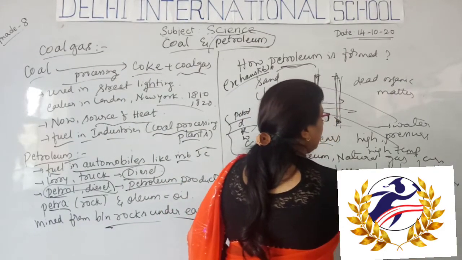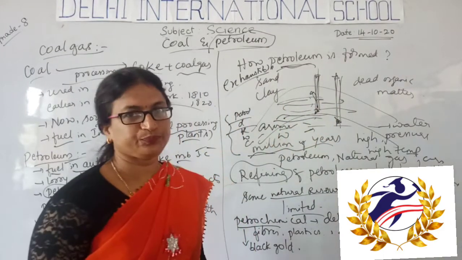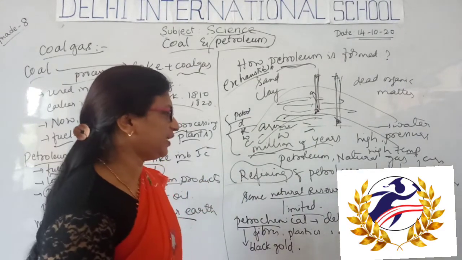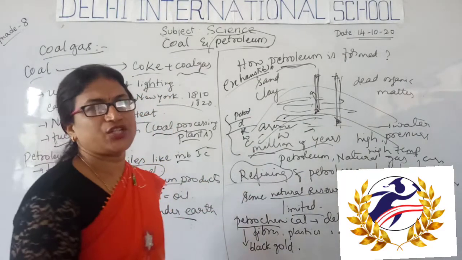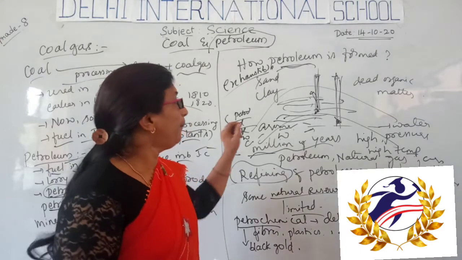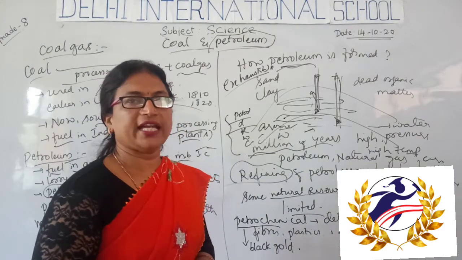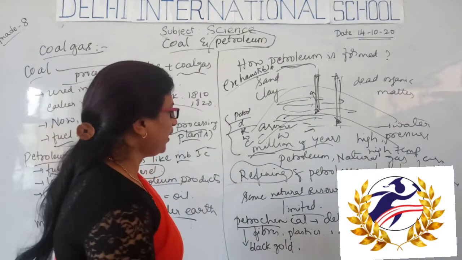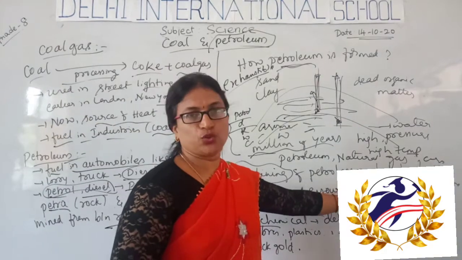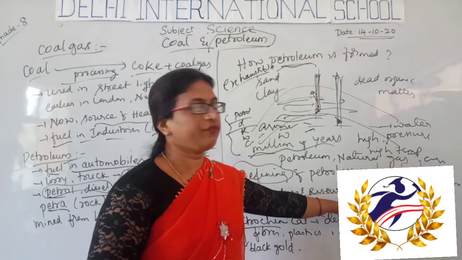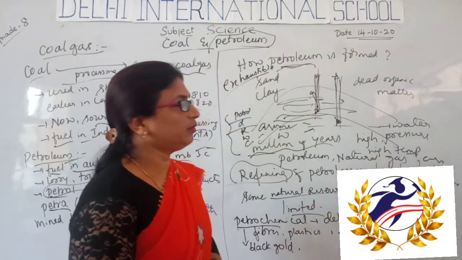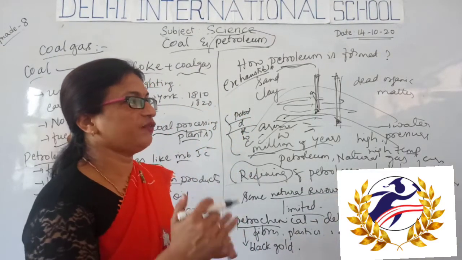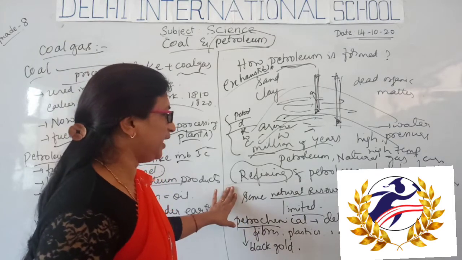They are collected in separate chambers and separated from one another. That is what refining is. Purification of petroleum products is called refining, done by putting them at different temperatures. With their respective boiling points, they get separated.